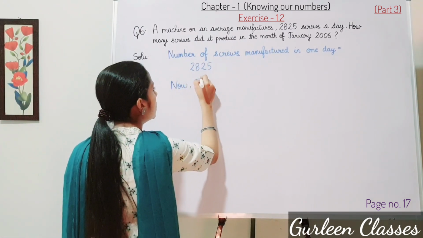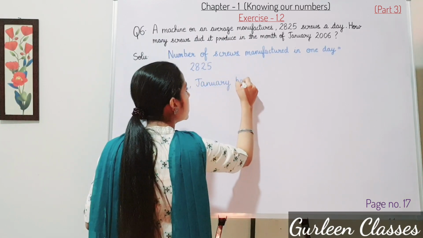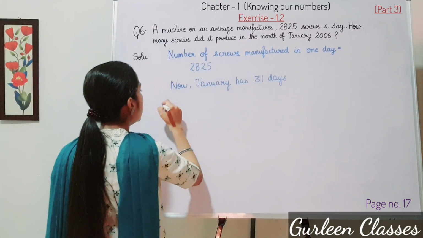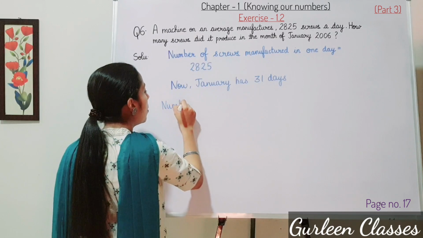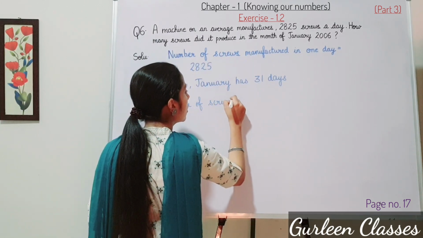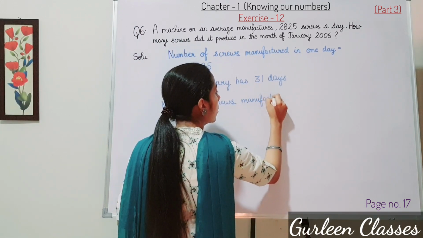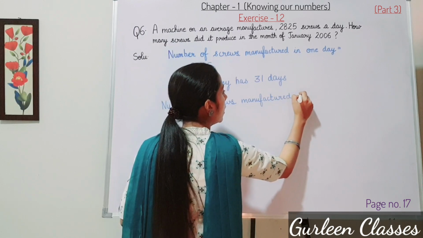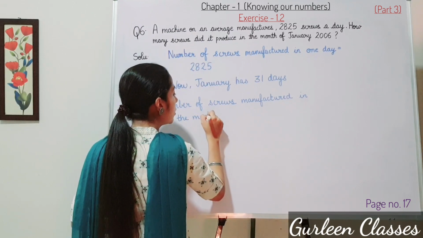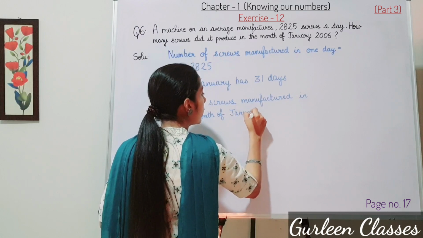So right here, now January has 31 days. So write next statement. Number of screws manufactured in the month of January.